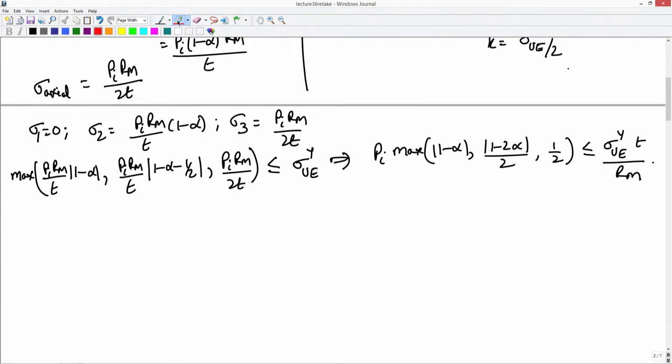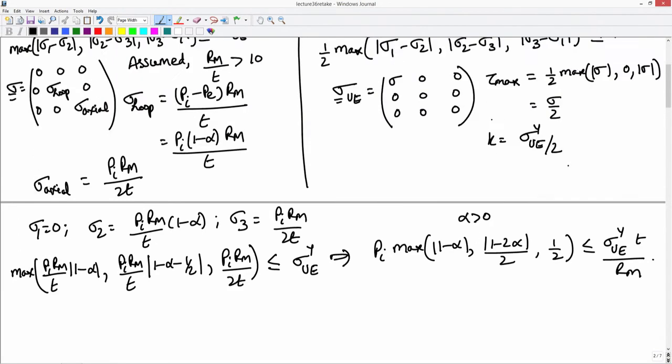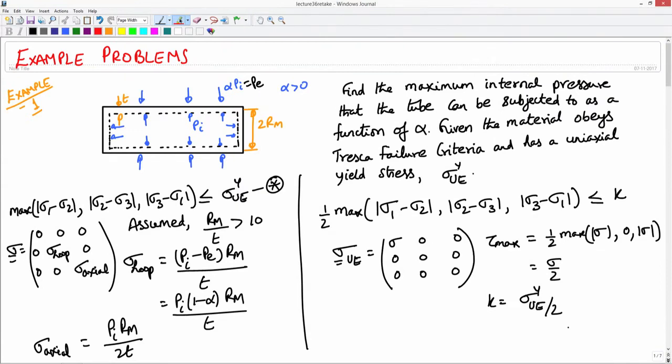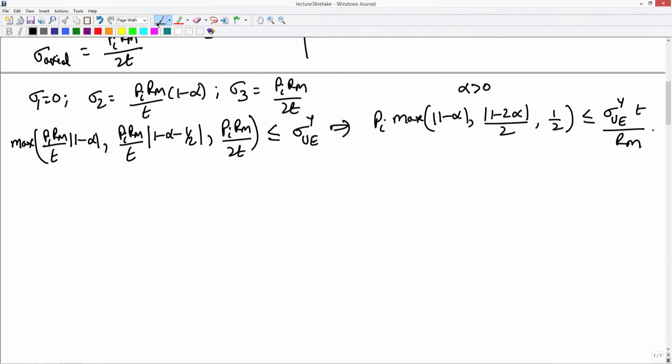Now, we have to find the maximum value of this subject to the constraint that alpha is greater than 0, which is given to us because we have fixed the direction of the externally acting pressure as being radially inward, and hence this alpha has to be greater than 0. Okay. So, basically what we are interested in is finding the maximum value of this subject to the constraint that alpha is greater than 0. There will be 3 cases that we have to consider. Let us do it case by case.